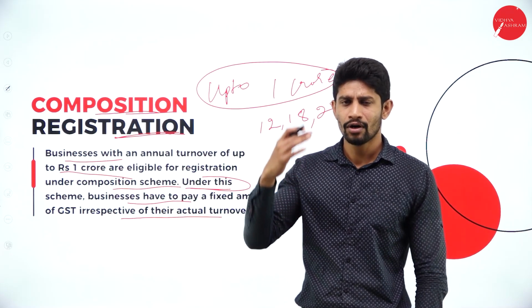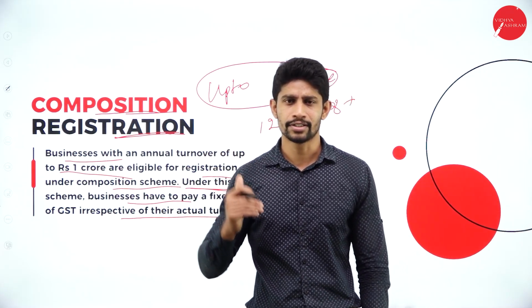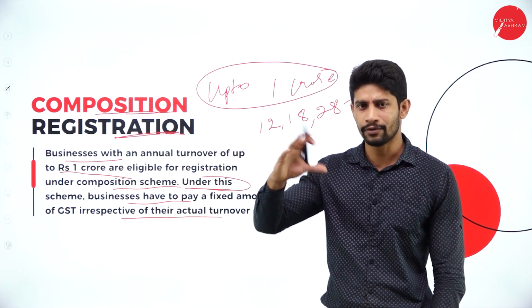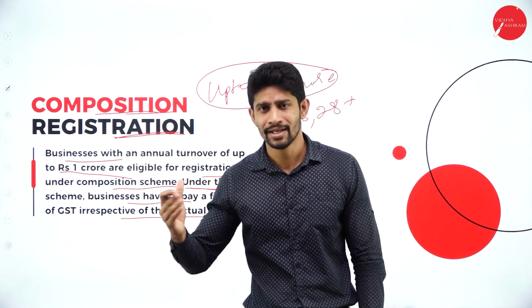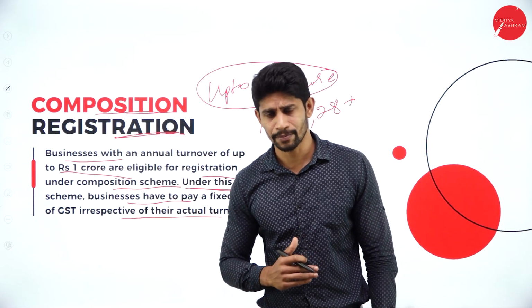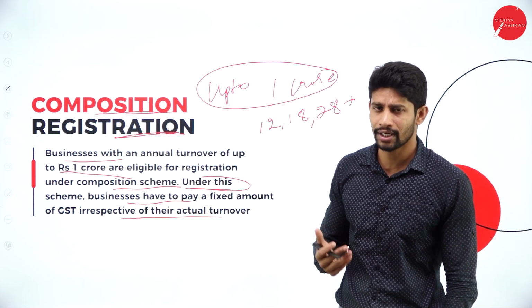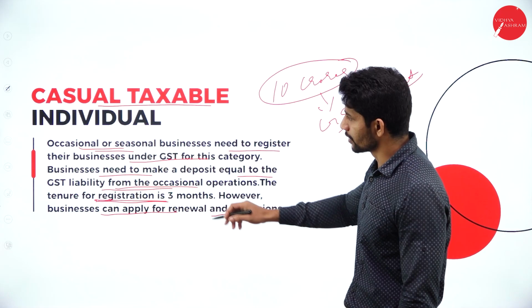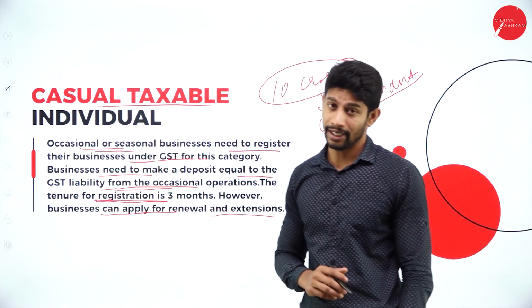So totally we have 4 types of registration under the GST purview. All 4 types are different for different business entities. If you are doing the normal business, then you will be a normal taxpayer. If you are doing the business occasionally, then what is it called? Yes, it is called casual taxable individual.